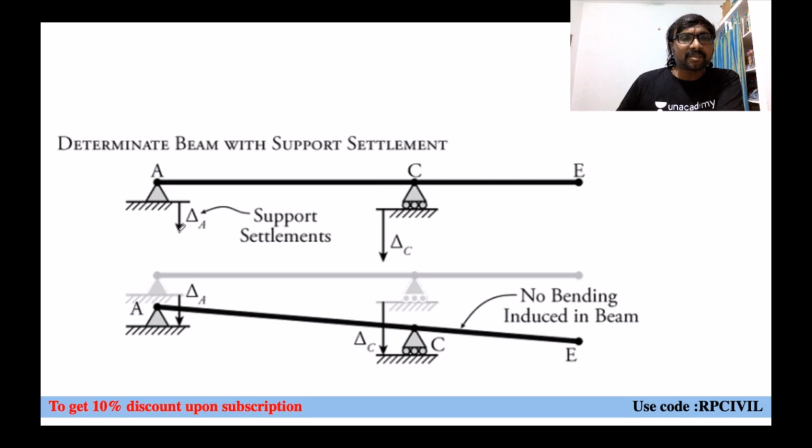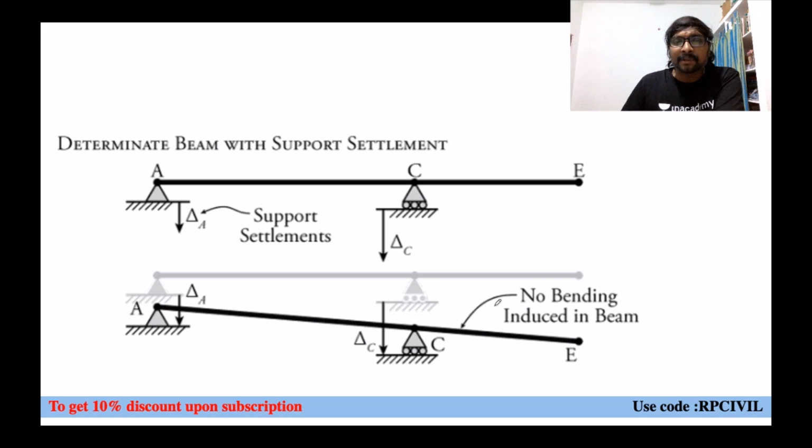Whenever this support is subjected to sinking, A is subjected to sinking by delta A, C is subjected to sinking by delta C. Do you have any problem? Do you have any bending moment developed? No bending moment will be developed, because whenever it is a determinate structure, the effect of sinking of support or settlement of support, and the effect of temperature also, will not be there.